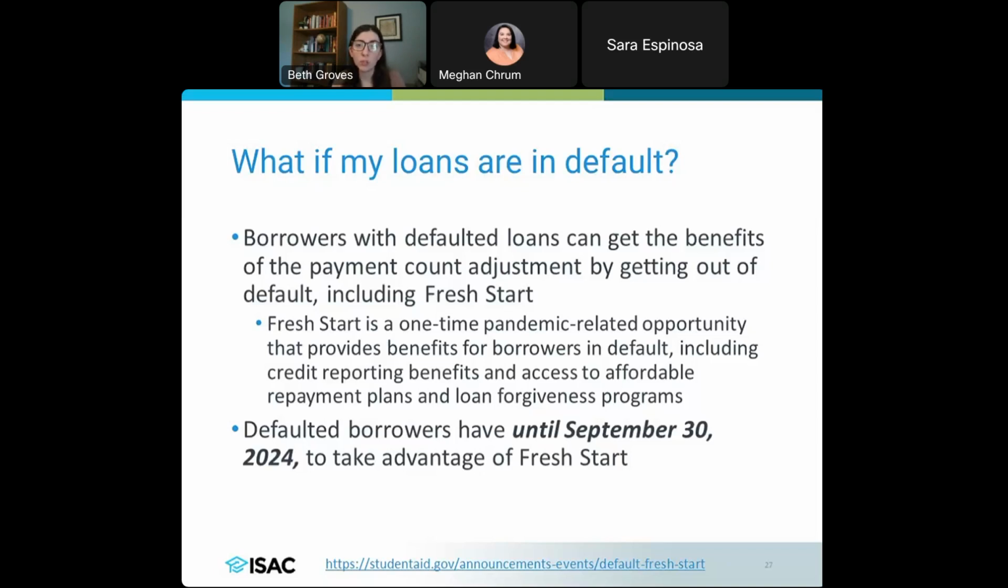They're not going to have their garnishment of wages, right? So this is something that has been in effect for, I think, a couple years at this point. So it's fairly recent because it did come out of the pandemic, but defaulted borrowers are going to have until September 30th of 2024 to take advantage of it. So they had said you have until a year after the payment pause ends to take advantage of the Fresh Start initiative. So that puts you at the end of September of 2024 in order to be able to rehabilitate those loans and get into these other benefits that come from the Federal Student Aid Office.